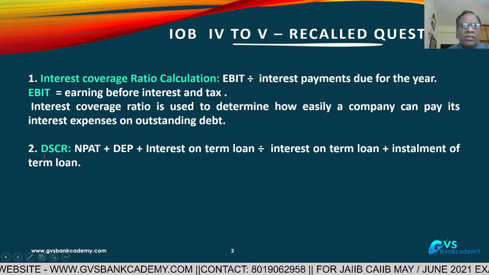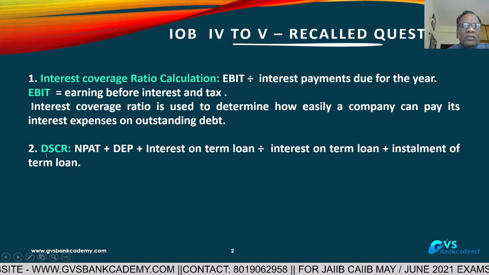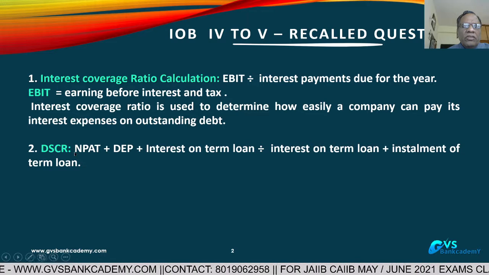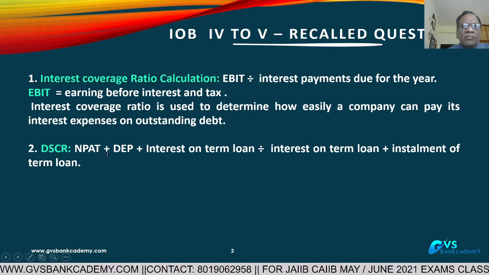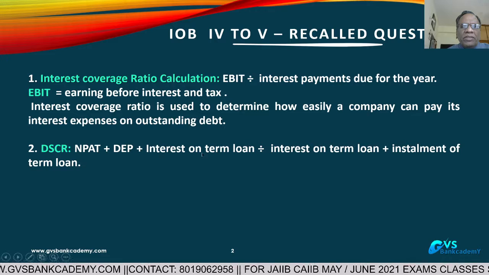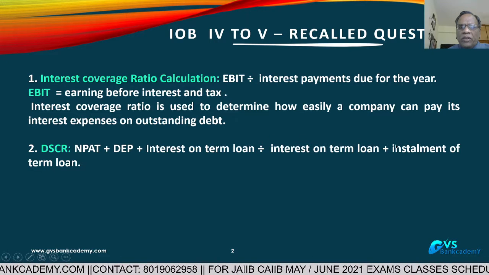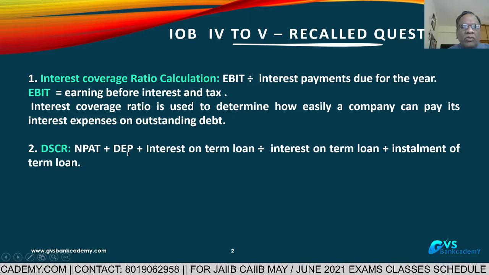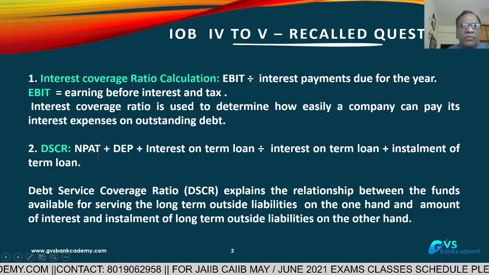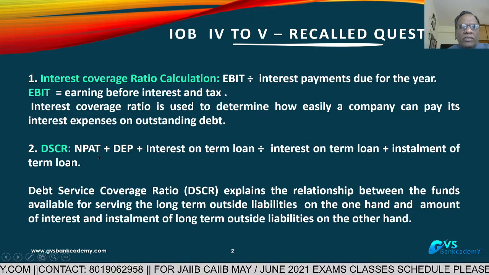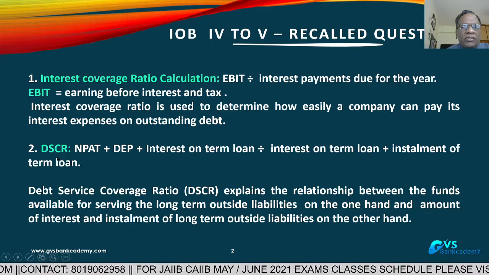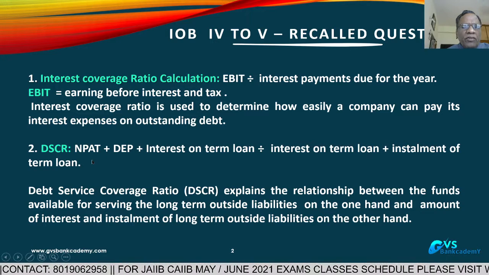Second question, debt service coverage ratio. Net profit after tax plus depreciation plus interest on term loan, divided by interest on term loan plus installment of term loan. This is the ratio as per the loan policy. Each bank prescribes an average DSCR of 1.5 to 1.